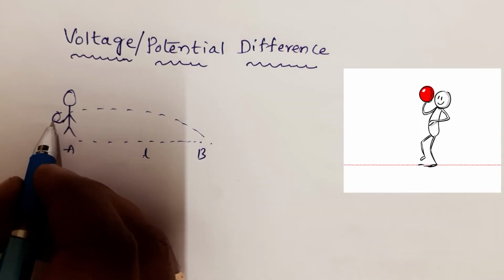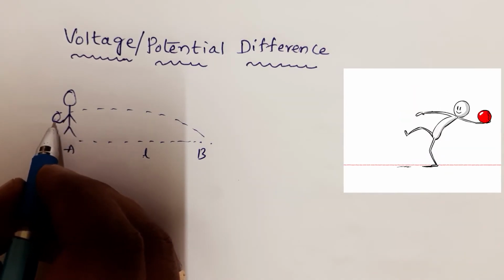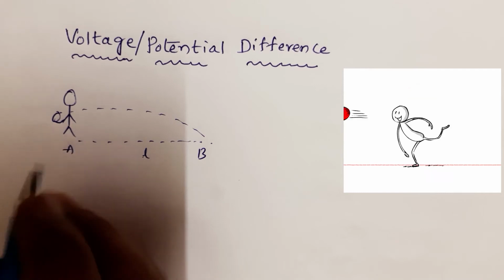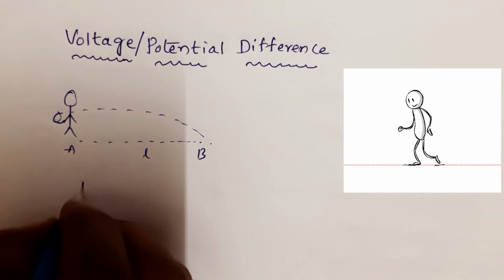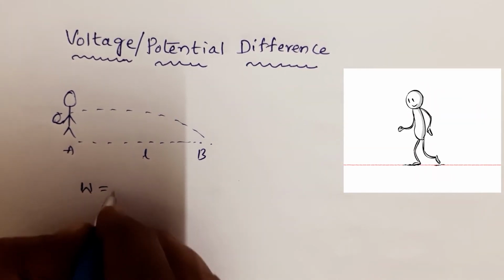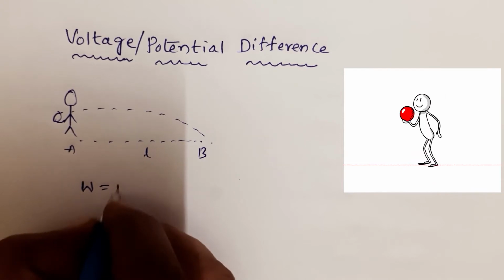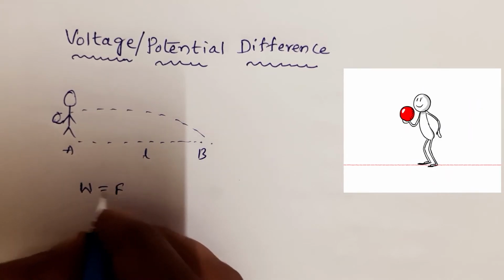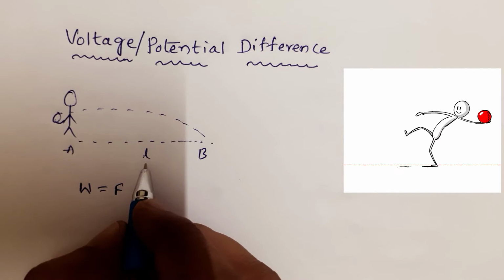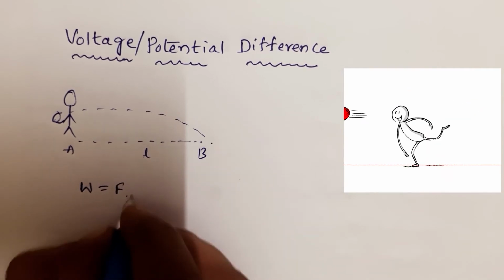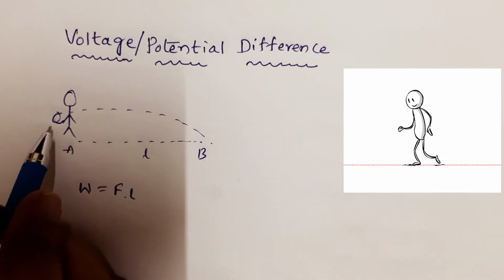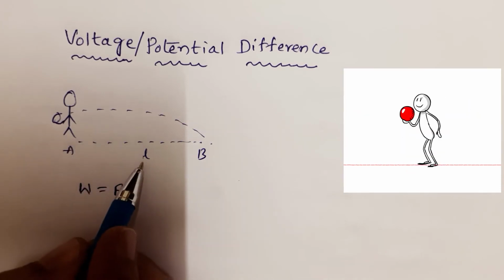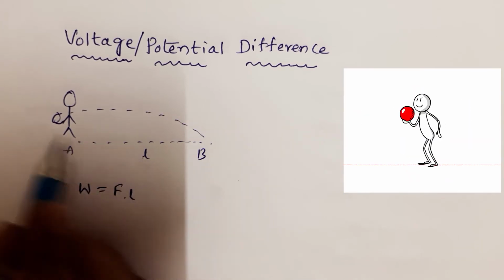He is applying some force on the ball, which means he is doing some work. We know the work definition: the force applied on an object to move it a distance L is called work done. He is applying some force on this ball to move the distance L, so he is doing some work.